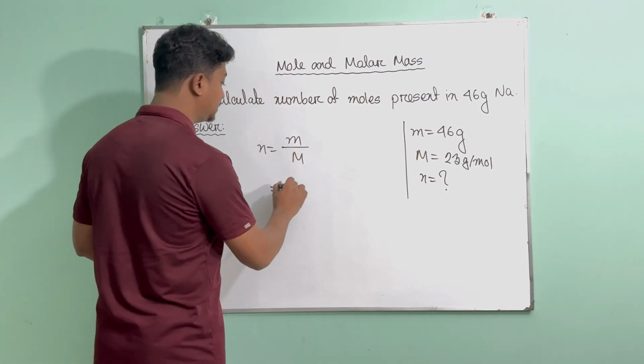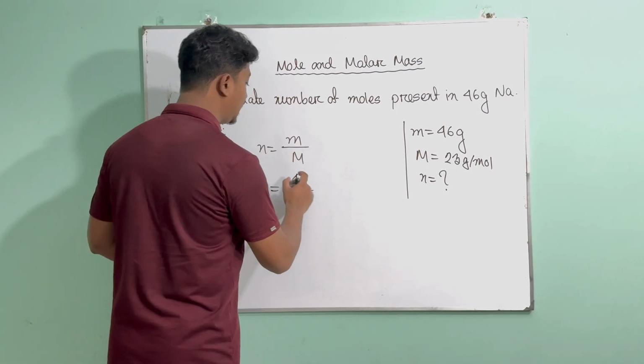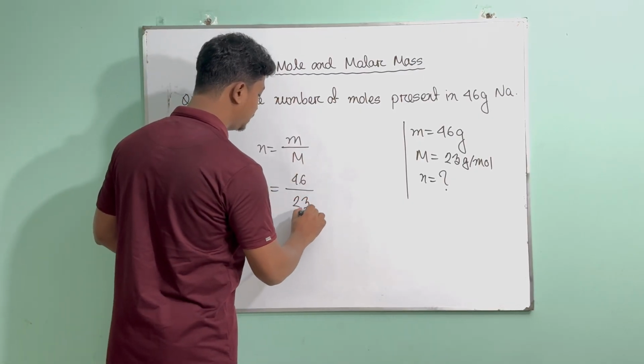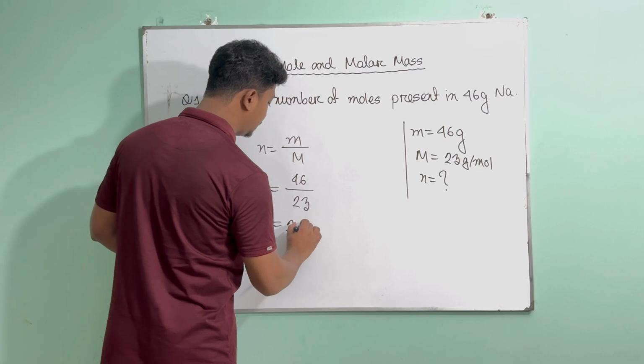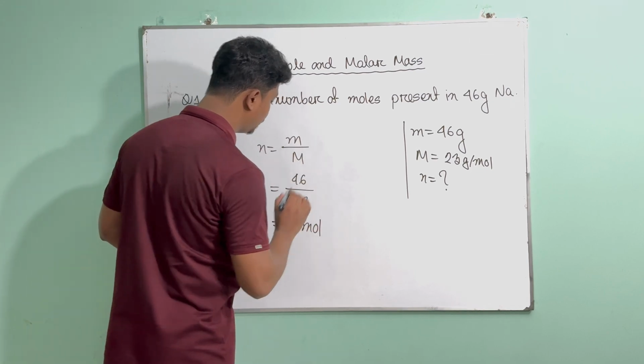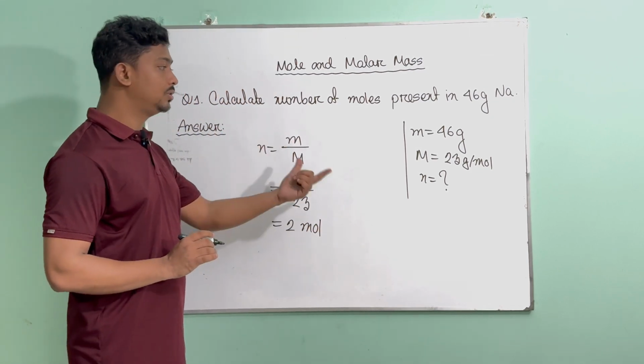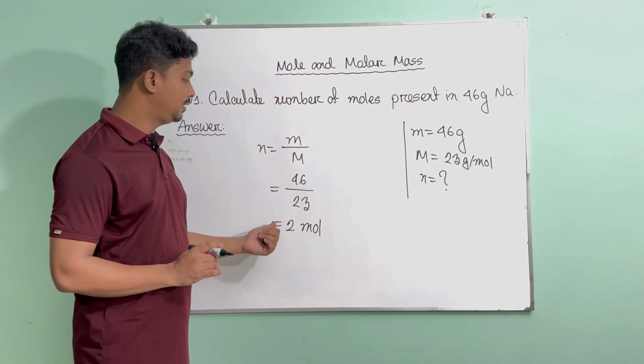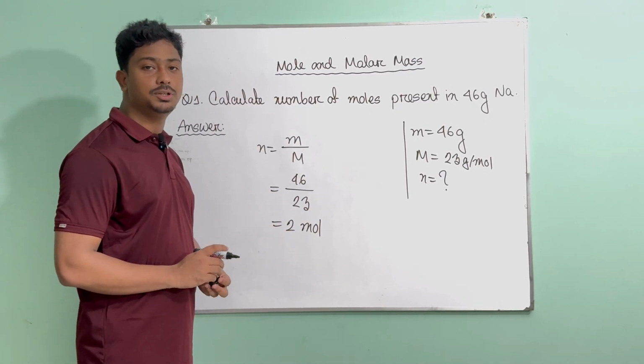So let's put the values in our formula and see what happens. So we have m, which is 46. Then we have this capital M, which is the molar mass, which is 23. So when you divide, you're going to get 2. So the unit for N is mole. So you can just write mole. So this is how we can do the right column, see what you need to calculate and find the answers very clearly. So let's move on to our next question.